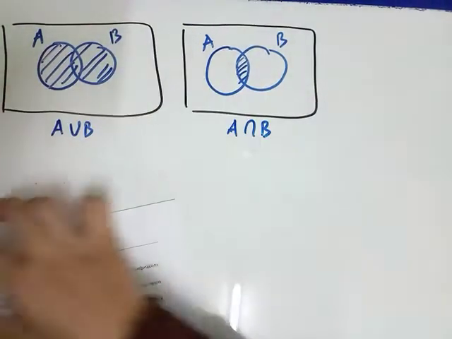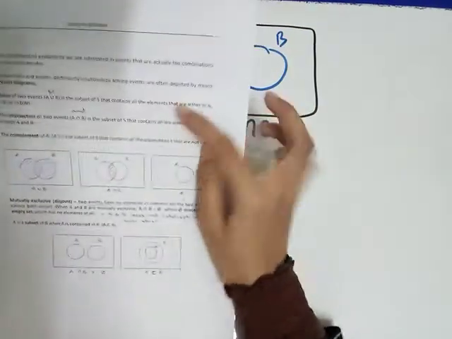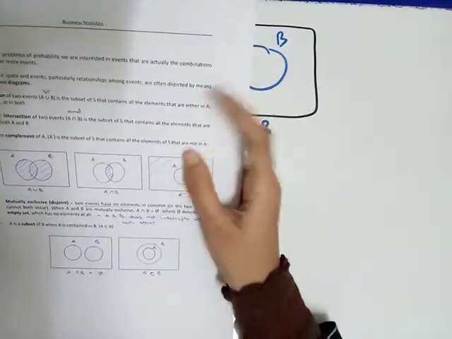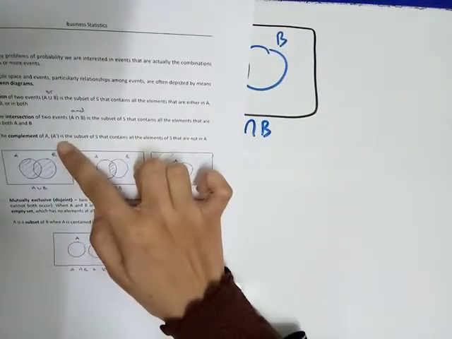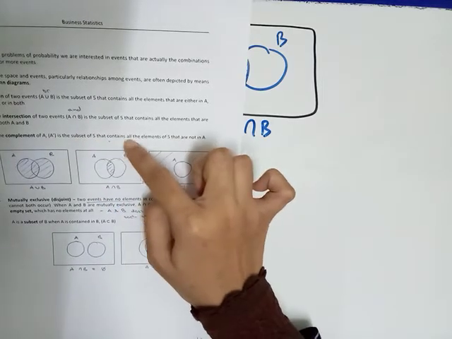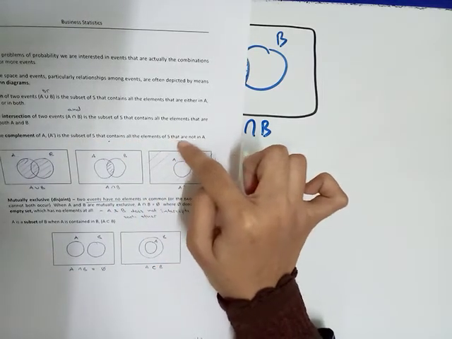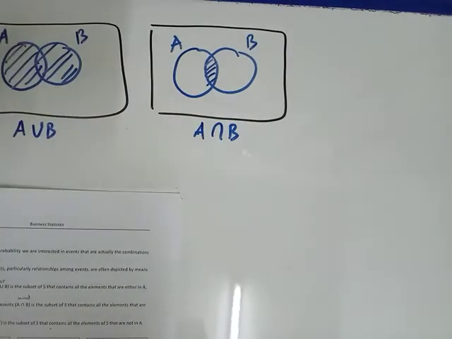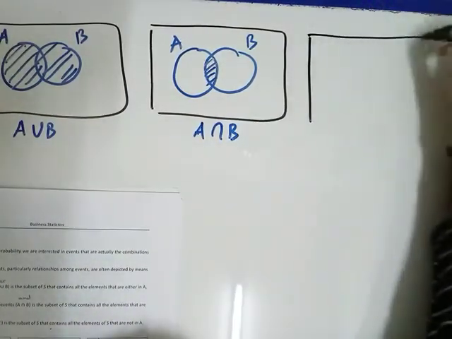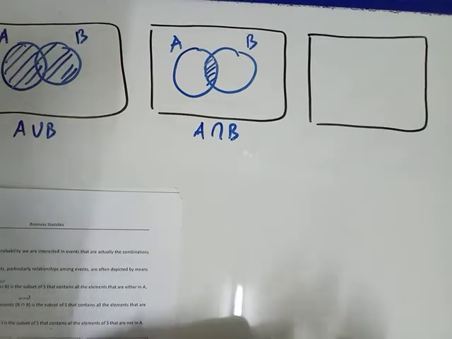Alright. And then, next one. The complement of A, which is A prime, is the subset of S that contains all the elements of S that are not in A. Let's say this is the third box.